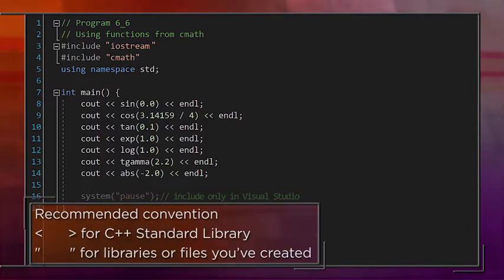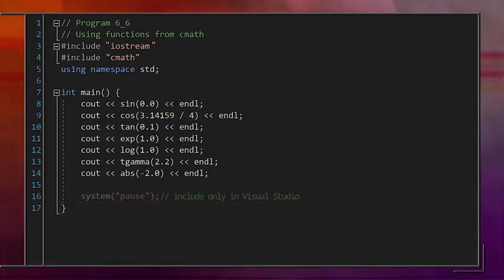Now generally, the convention is to use brackets for things that are in the standard library, and you use quotation marks for other libraries or files that you're including. This could be a non-standard library or a file that you've created on your own. The details of how the preprocessor handles brackets versus quotation marks is not a standard. Different preprocessors can handle them differently. But if you follow the convention, brackets for standard library headers, quotation marks for other things, you'll probably be in good shape.